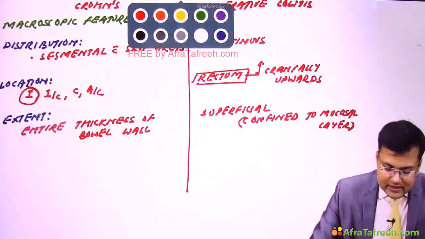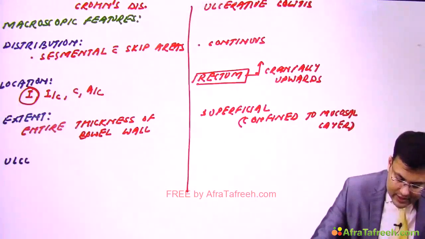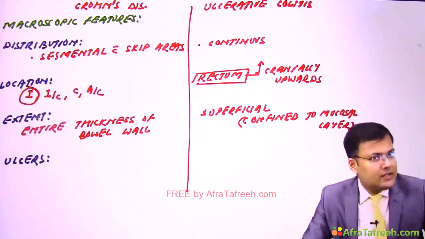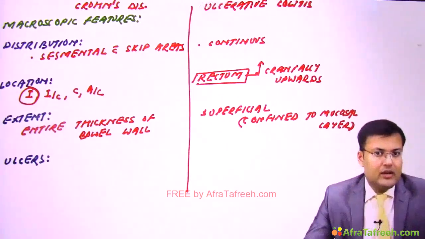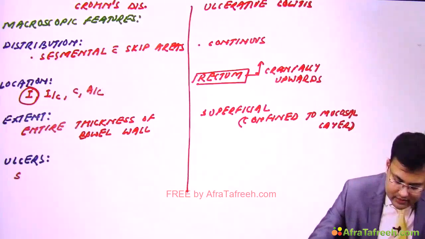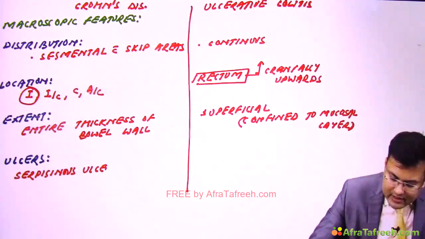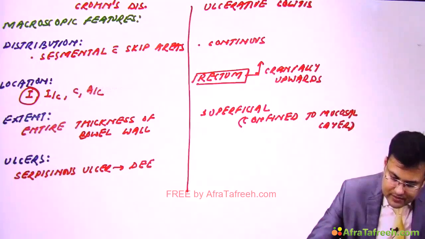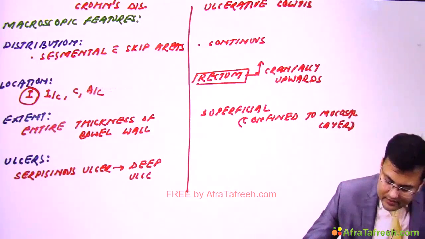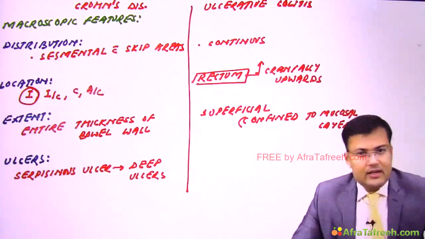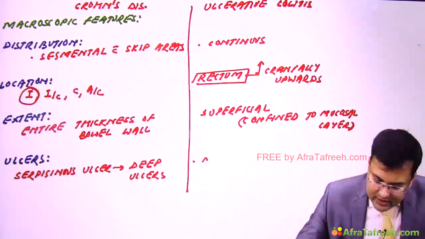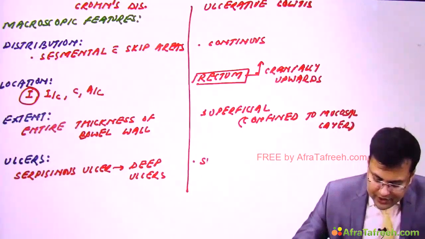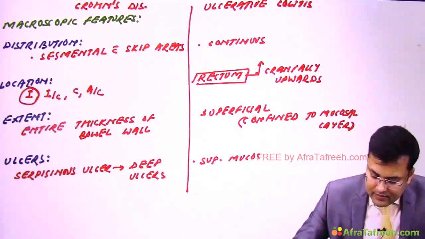Now what kind of ulcers are seen? In Crohn's disease, we discussed there are serpiginous ulcers, and these serpiginous ulcers progress into deep ulcers. So in this you find serpiginous ulcers, and later they might be converted into deep ulcers. Okay, what kind of ulcers are seen in ulcerative colitis? There are only superficial mucosal ulcers.